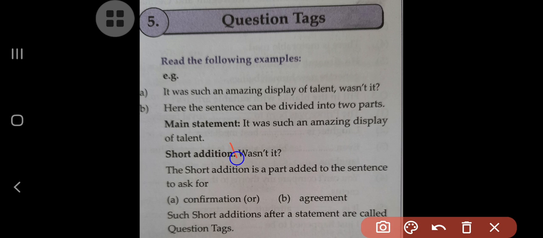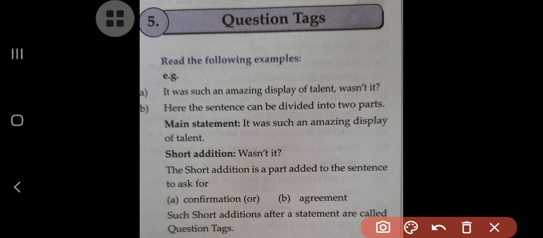So what kind of a short addition are we making? This one is actually the tag. The short addition is a part added to the sentence to ask either for the confirmation or for the agreement, right? So therefore we can get the confirmation about the statement, right? And generally the additional part that we are going to add, it will put some confirmation or it will give some agreement. So in this way the tag is added there.